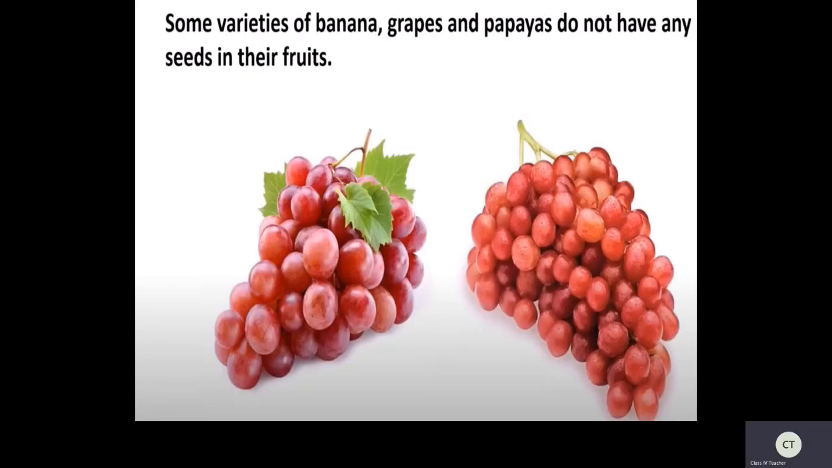Now see children, some varieties of banana, grapes and papayas do not have any seeds in their fruits. So some kinds of bananas, grapes, papayas. Have you ever seen nowadays we are getting papayas in the market, right? So if you just cut and open, you can see there will be no seeds.